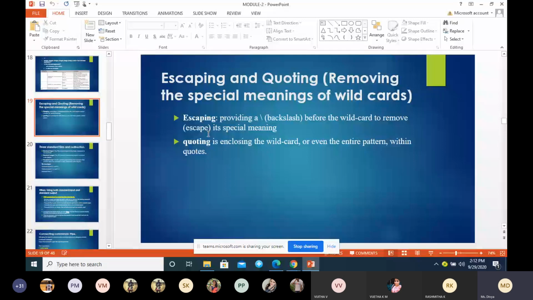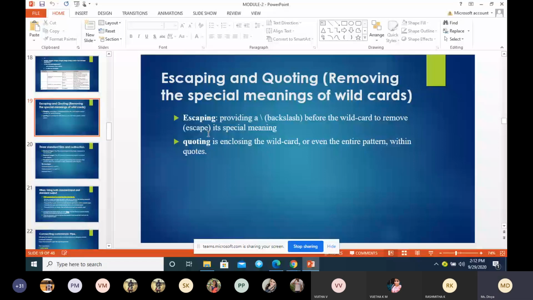Very important question: explain escaping and quoting. Whenever they ask you in the exam, give examples. Along with that you are supposed to write the output, not just the command.